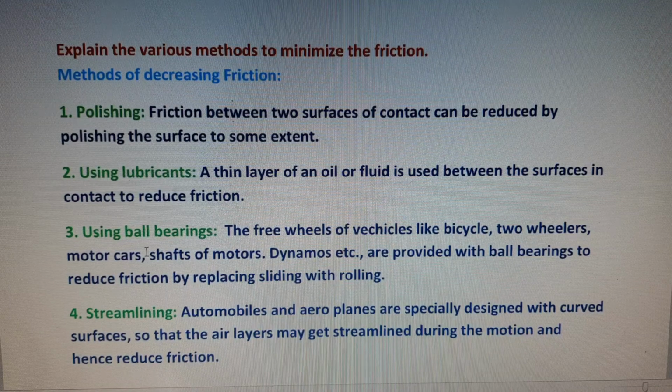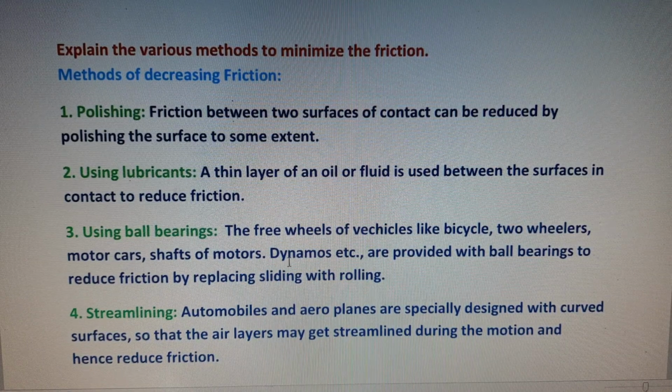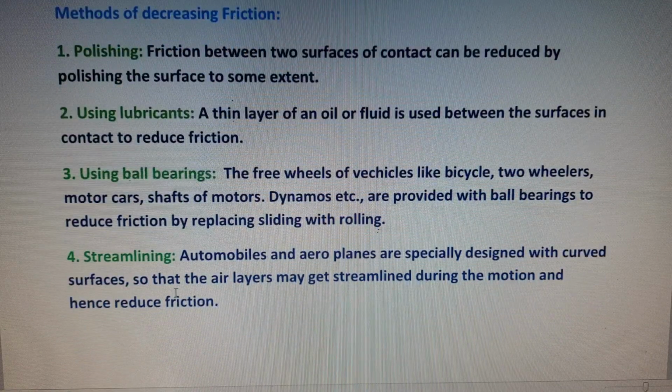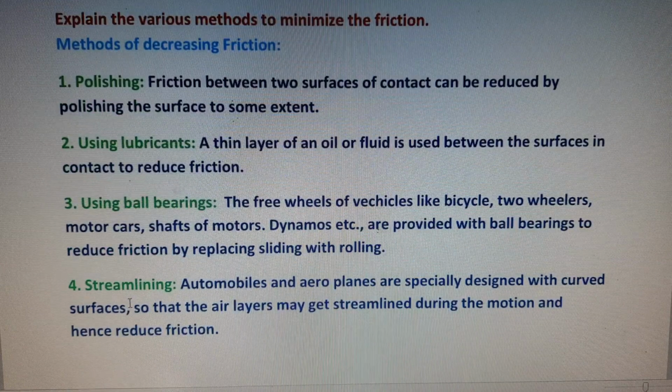And third one, using ball bearings. The free wheels of vehicles like bicycles, two-wheelers, motor cars, shafts of motors, dynamos, etc. are provided with ball bearings to reduce friction by replacing sliding with rolling. And then the last one, streamlining. Automobiles and aeroplanes are specially designed with curved surfaces so that the air layers may get streamlined during the motion, and hence reduce friction. So these are the 4 important headings, and we can explain 4 points from the examination point of view.